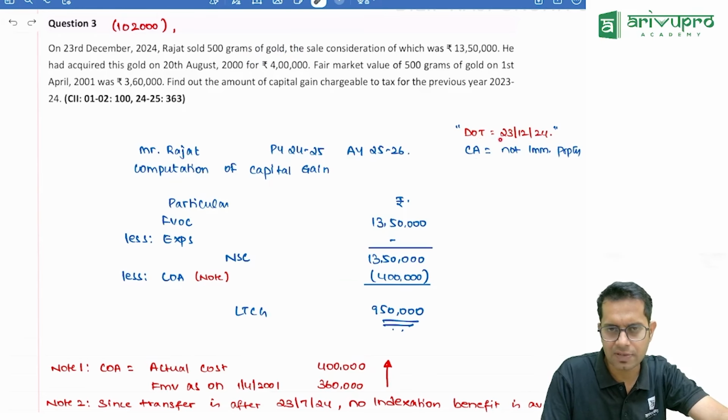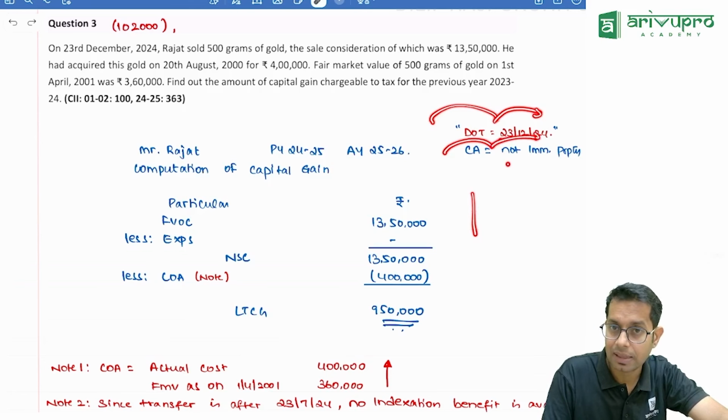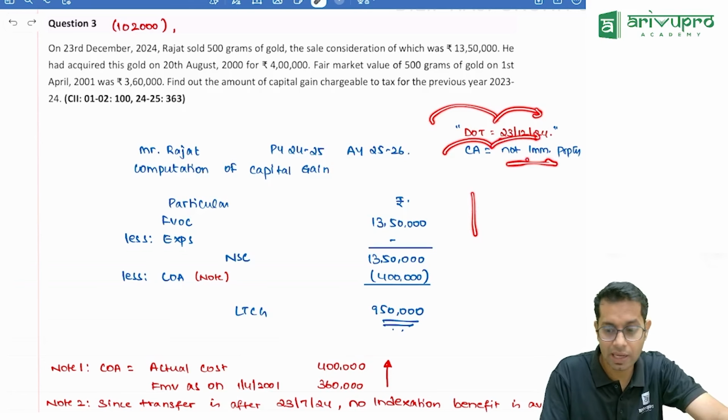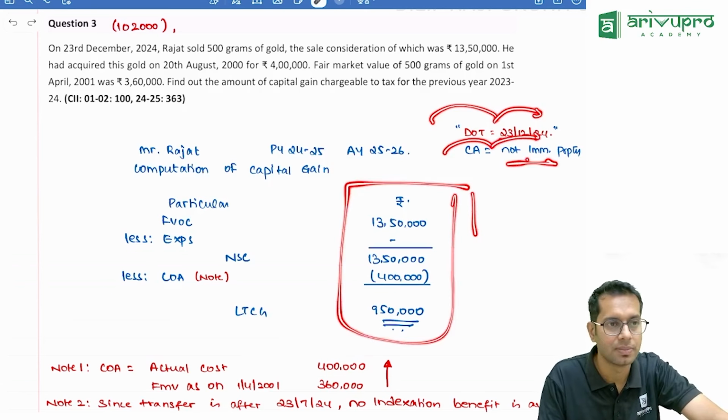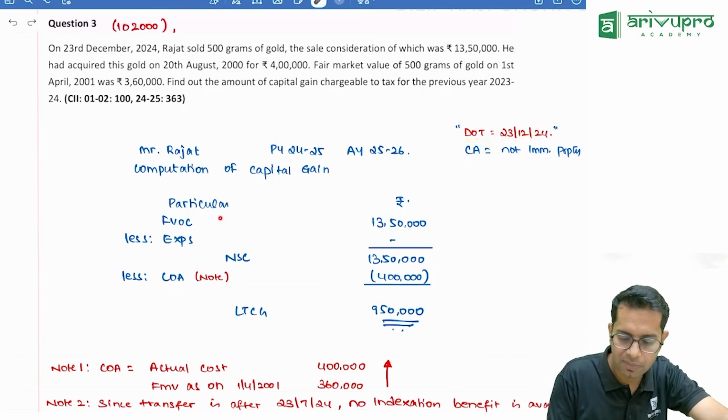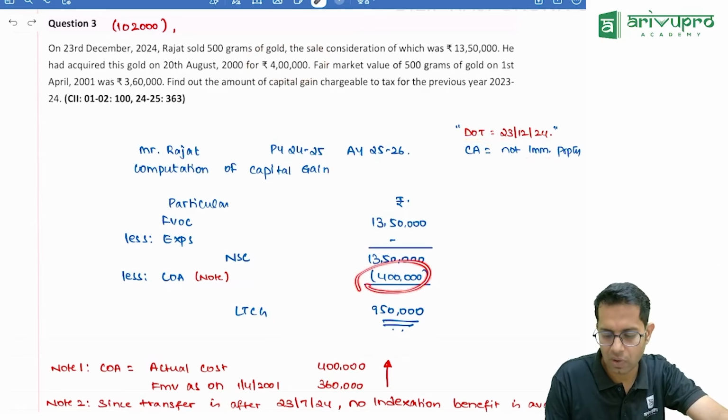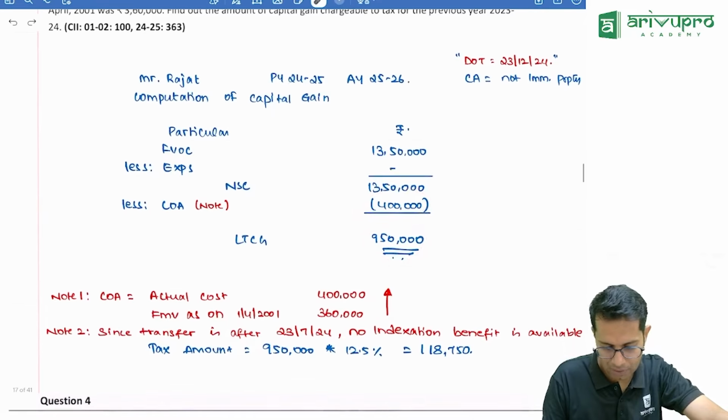Now, if the date of transfer is before, irrespective of what the capital asset is, indexation will be available. If the date of transfer is after 23rd July, whatever the capital asset is, I don't care, computing will not change. Computation will be full value of consideration less expenses, and cost of acquisition you will take as the actual cost of that asset, which is 4 lakh rupees. You will get your capital gain amount.